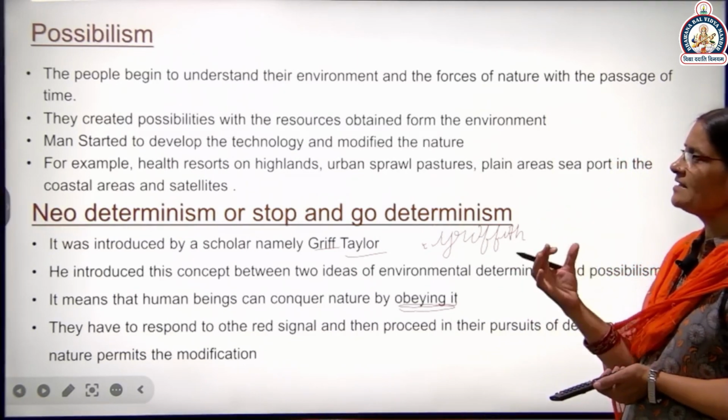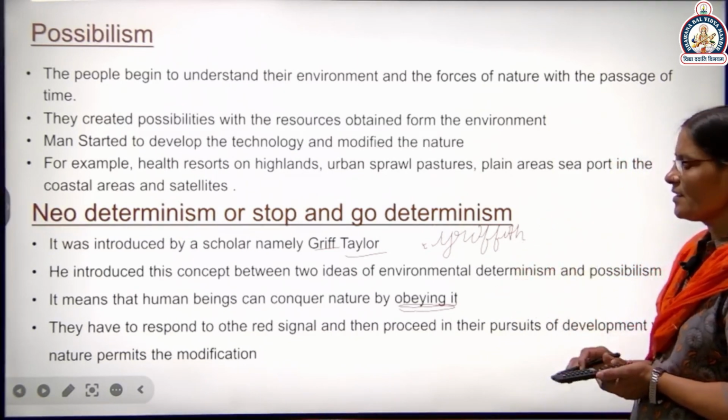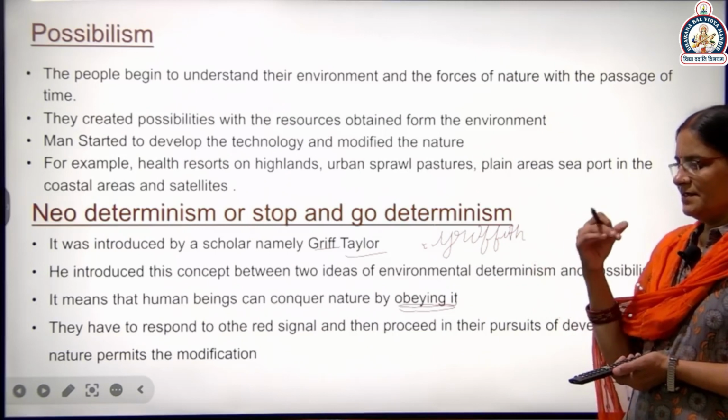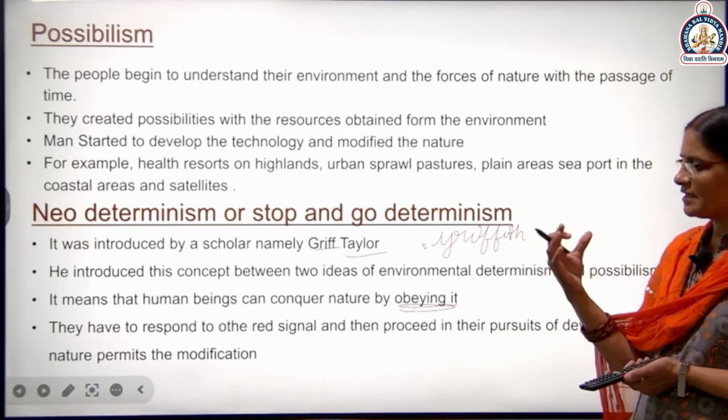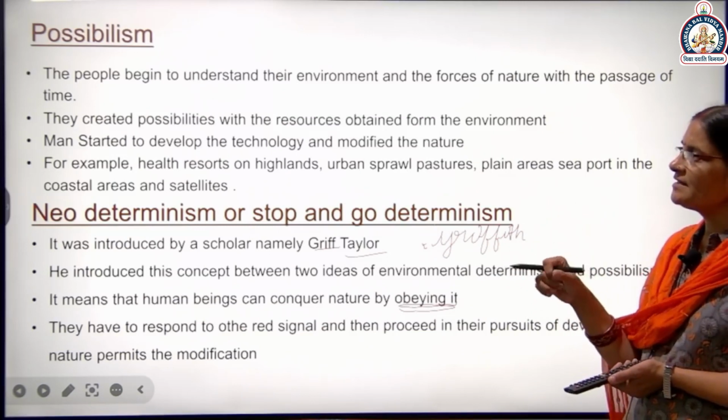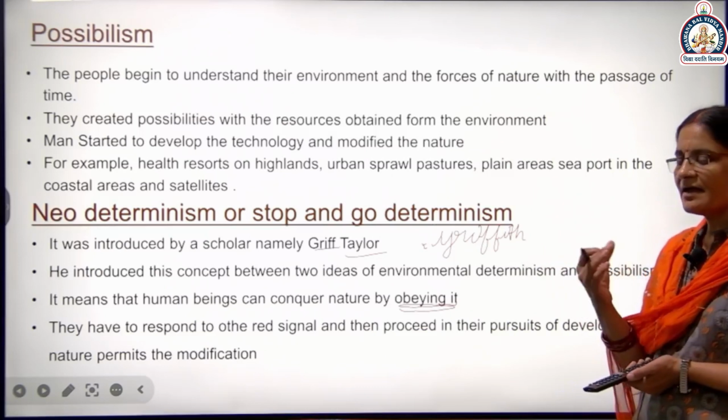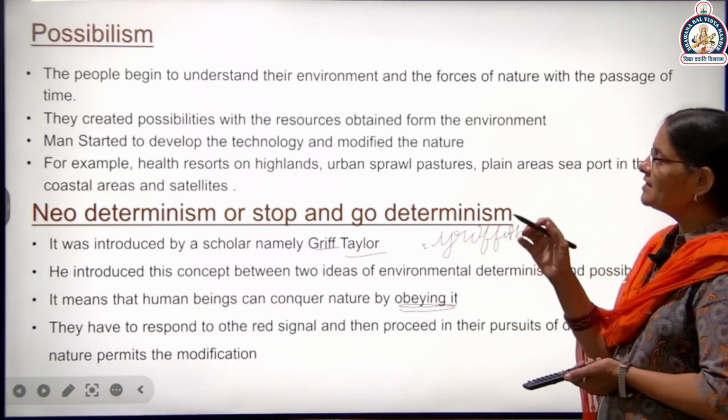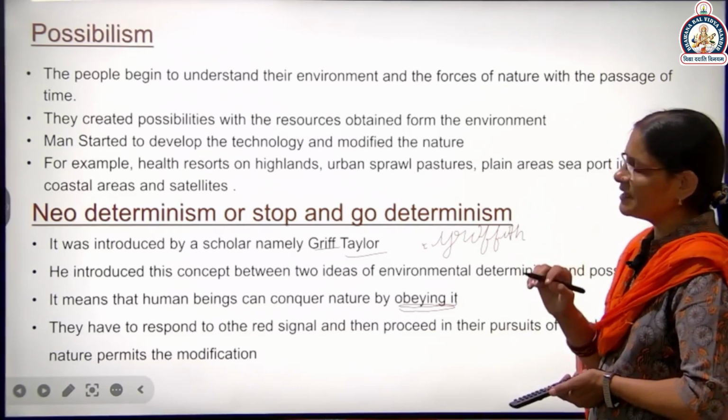After that, the second thinking, possibilism. By this, yes, slowly with the development of technology, human beings created possibilities with the resources obtained from the environment.